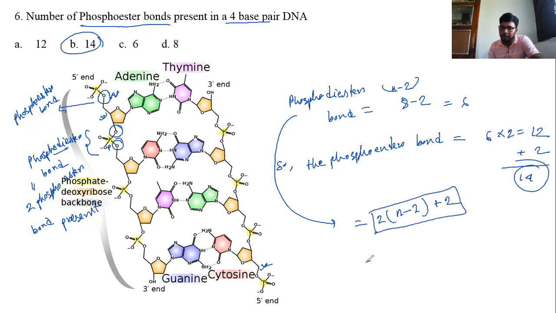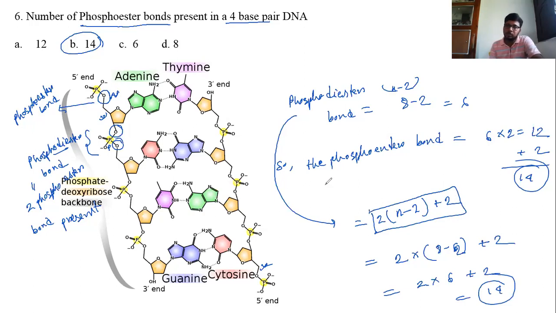Here, 2 into n minus 2, where n is 8: 2 into 6 plus 2 equals 14. So this is the formula for counting phosphoester bonds. I think you understand this. So if you have to count, then calculate the total number of bases and put it in the formula.